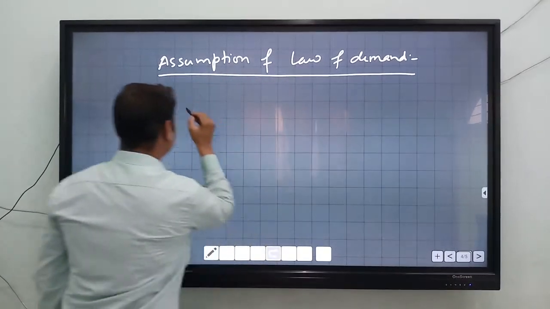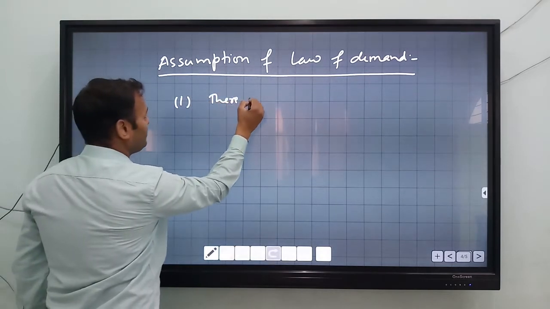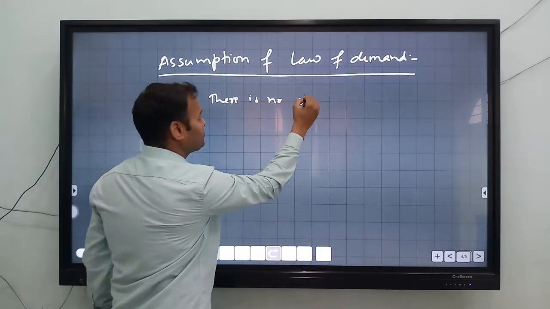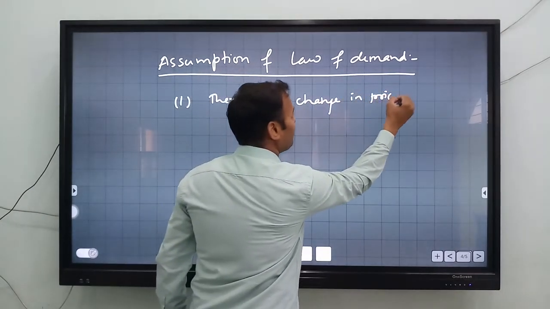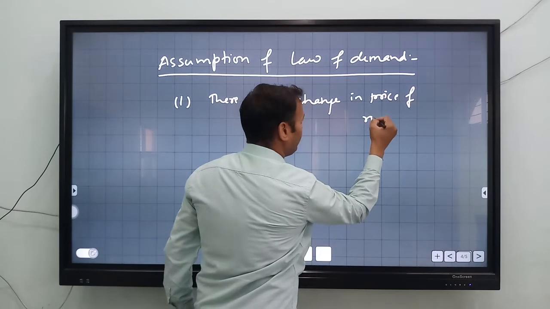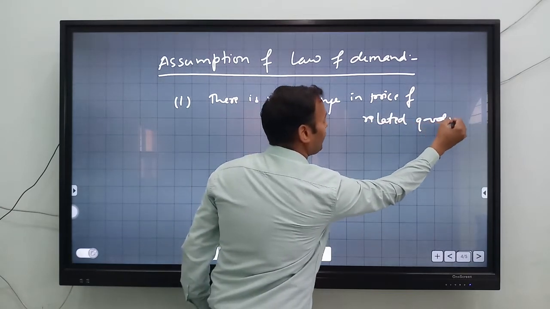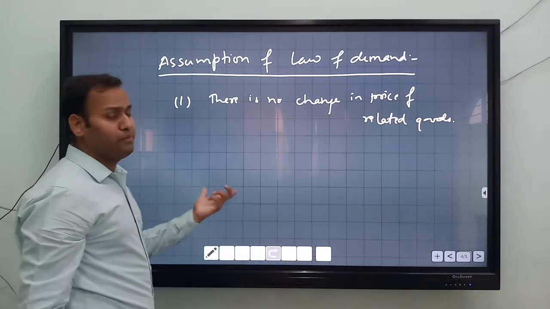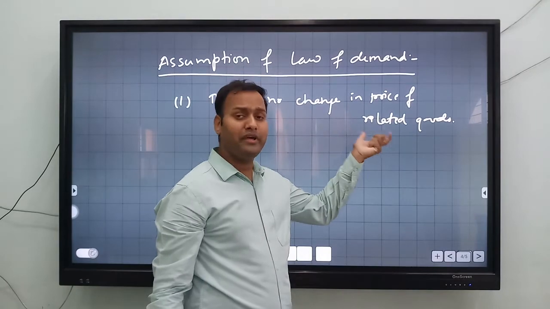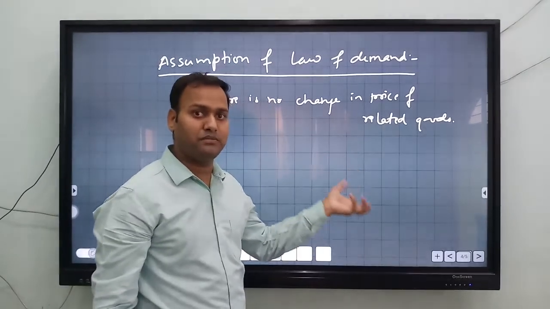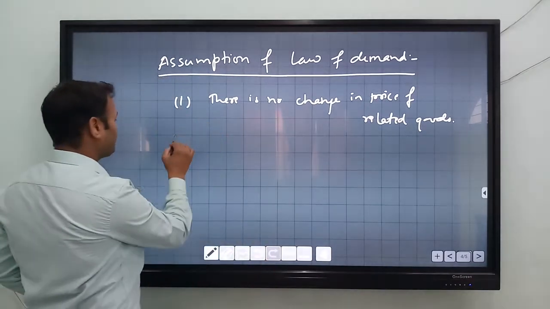The first assumption is there is no change in price of related goods. Okay, so related goods prices should be fixed. Related goods are either substitute goods or complementary goods. So this is the first assumption.